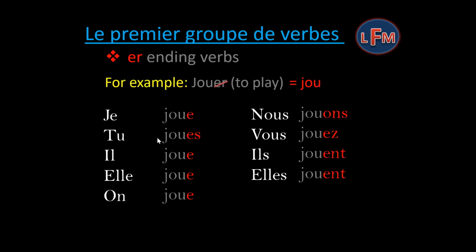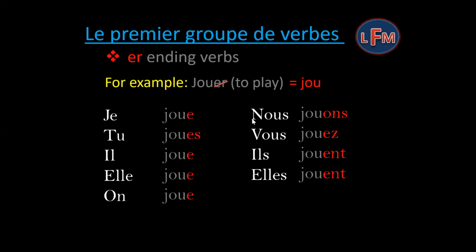Je joue, tu joues, il joue, elle joue, on joue, nous jouons, vous jouez, ils jouent, elles jouent. Here you can notice that the pronunciation of all the verbs in je, tu, il, elle, on, ils and elles plural remain the same, joue.